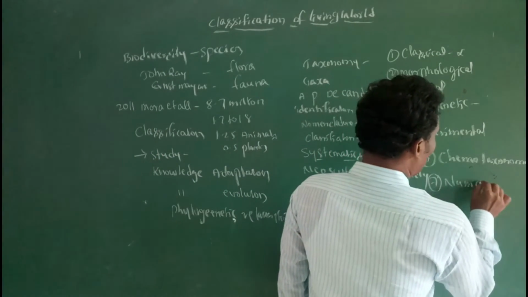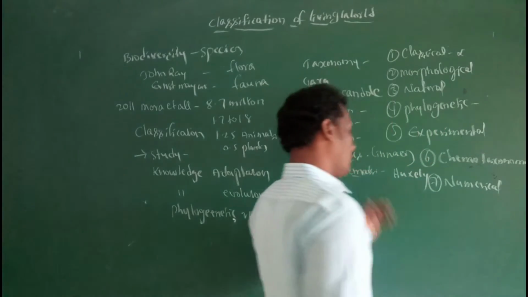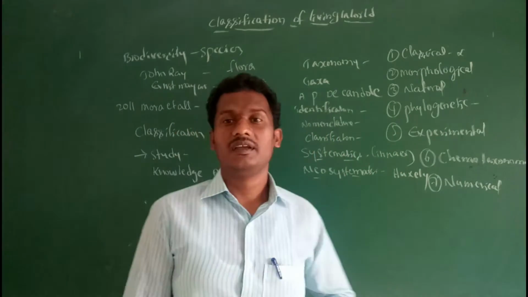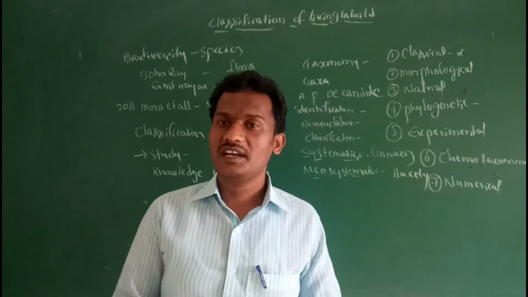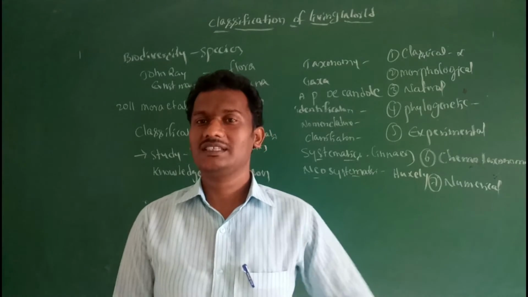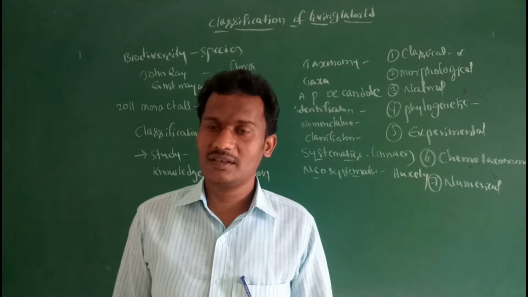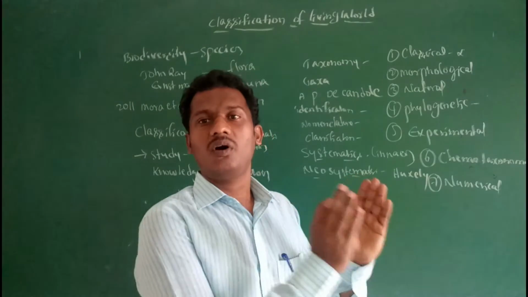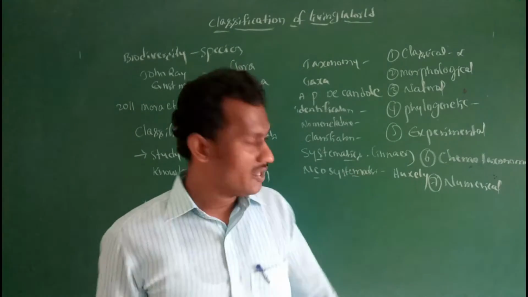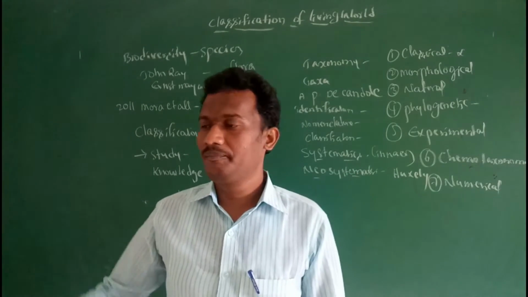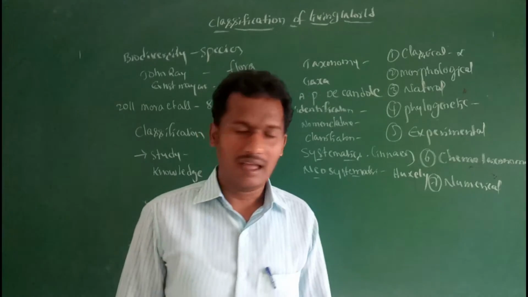Seventh, numerical taxonomy. Based on shared characters, numerical codes and numbers are given to these characters, and importance is given to all codes equally. In numerical taxonomy, computer systems are used.